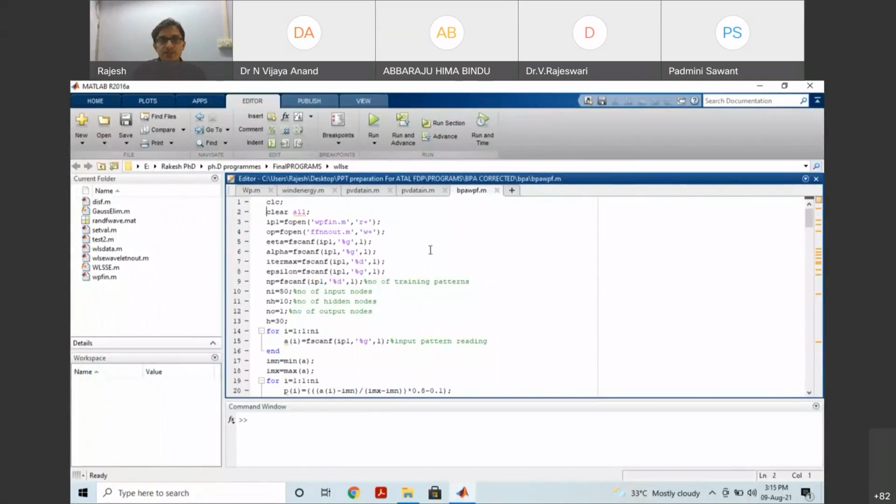So BPA program. In the BPA program, we have selected. So initially we have to define. So initially while I am doing the programs, this is the initial program. So long back, maybe in 2011-12. So at that time, this is not 30 inputs, 45 hidden and later. So these results were so poor. Actually, we have taken 50 inputs, hidden nodes are 10, output is 1. Okay, the results were so poor.